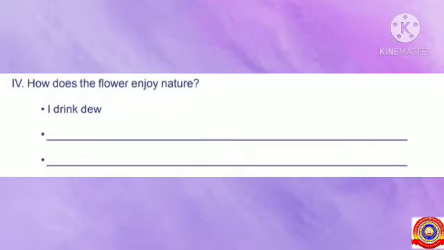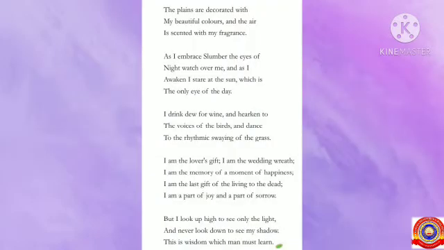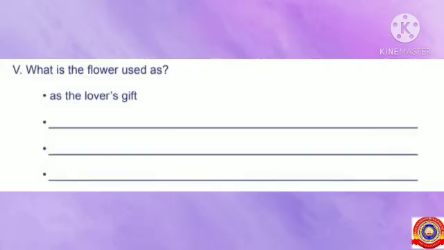Students, now look at the fourth question. How does the flower enjoy nature? One hint is given for you. That is, I drink dew. Now can you find out the next two answers? Analyze the poem and find out the answers. Try to do it yourself. Now let's move on to the next question.